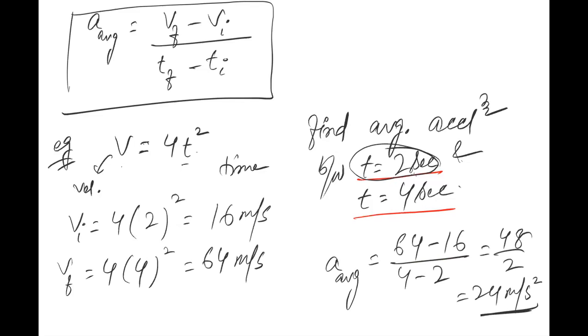Who among you hasn't understood this? सबको समझ आ गई बात?